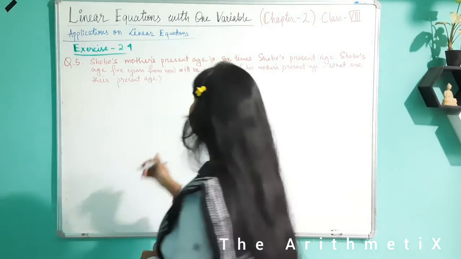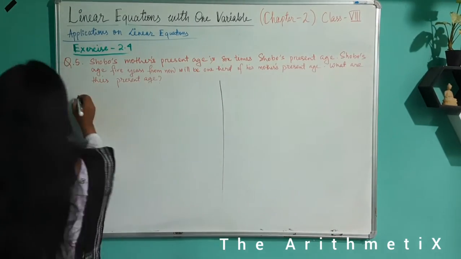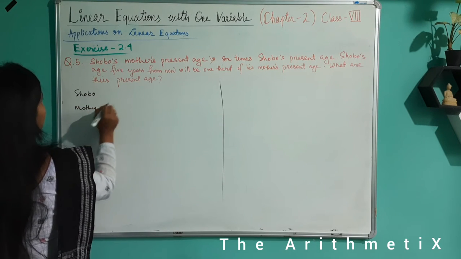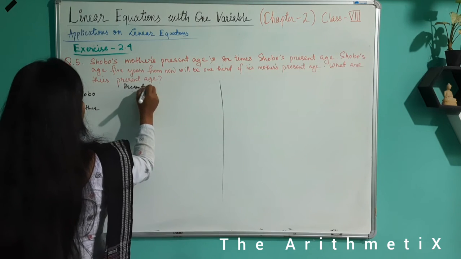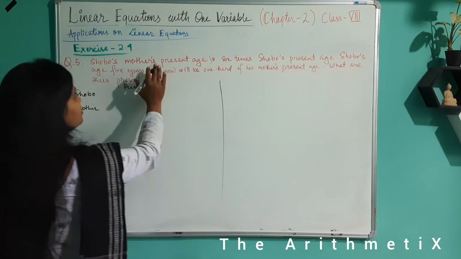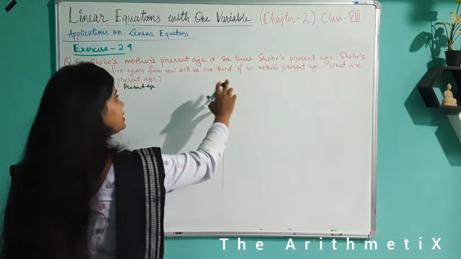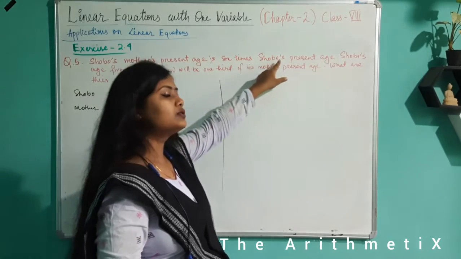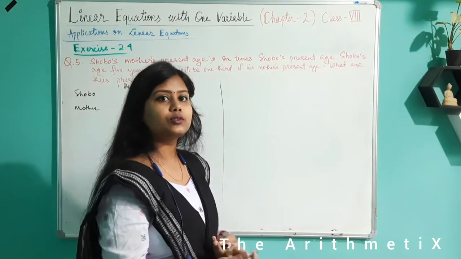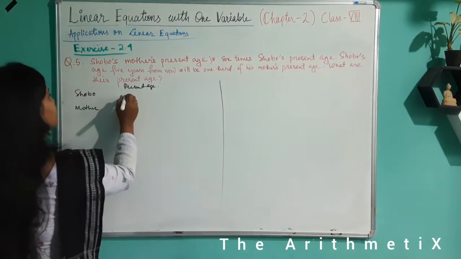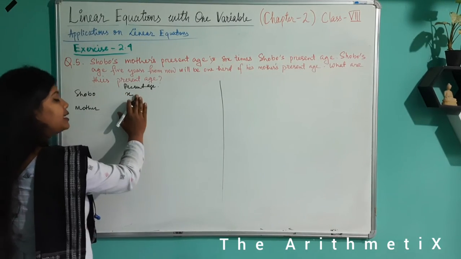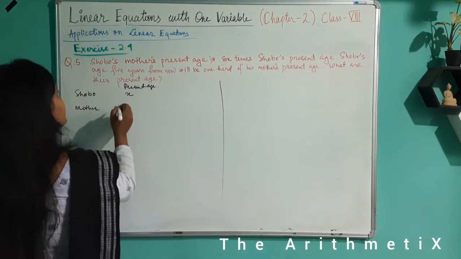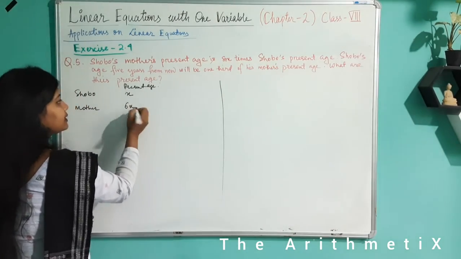We are talking about the ages of two people: one is Sobo and the other is her mother. This is the present age. According to the question, Sobo's mother's present age is 6 times Sobo's present age. His mother's age is dependent on Sobo's age. We don't know Sobo's age, so let us consider his age to be x. If his age is x, then his mother, according to the question, will be 6x.